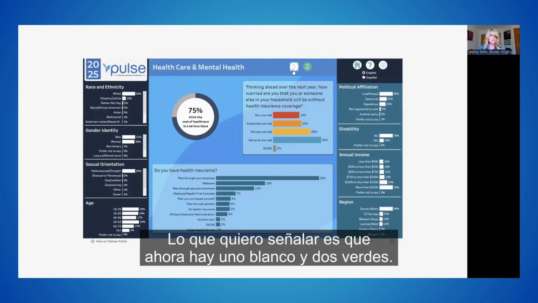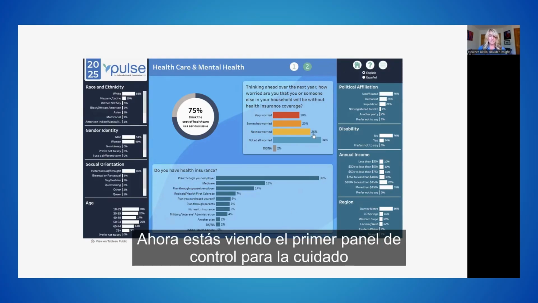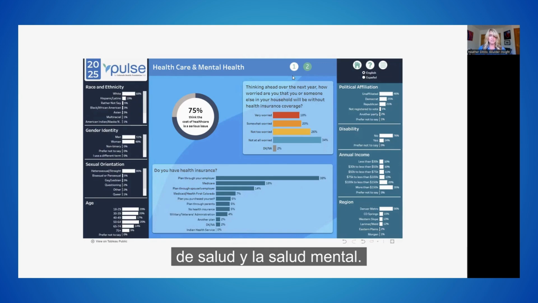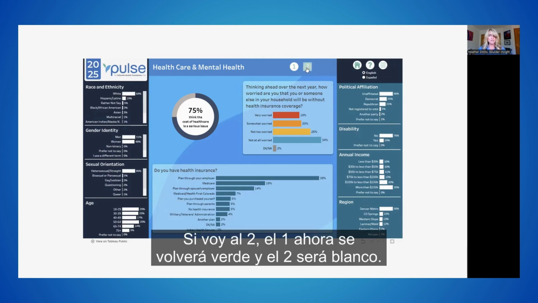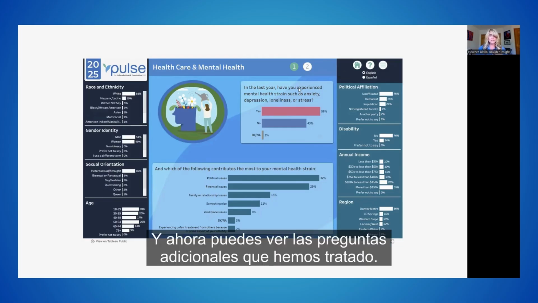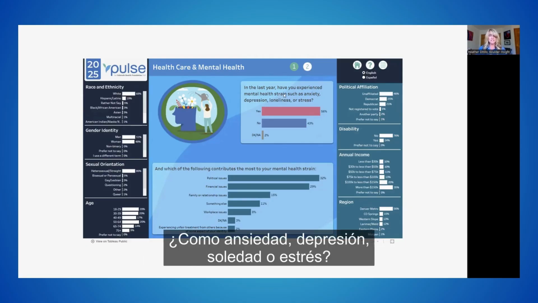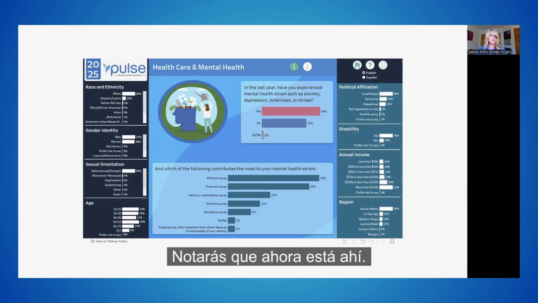What I want to point out is you'll notice there's now a white 1 and a green 2. The green 2 means that the white 1 is the same color as these buttons. You are now looking at the first dashboard for healthcare and mental health. If I go to 2, the 1 will now turn green and the 2 is white. And so now you can see the additional questions that we covered. So in the last year, have you experienced mental health strains such as anxiety, depression, loneliness, or stress? You'll notice that that is now there.